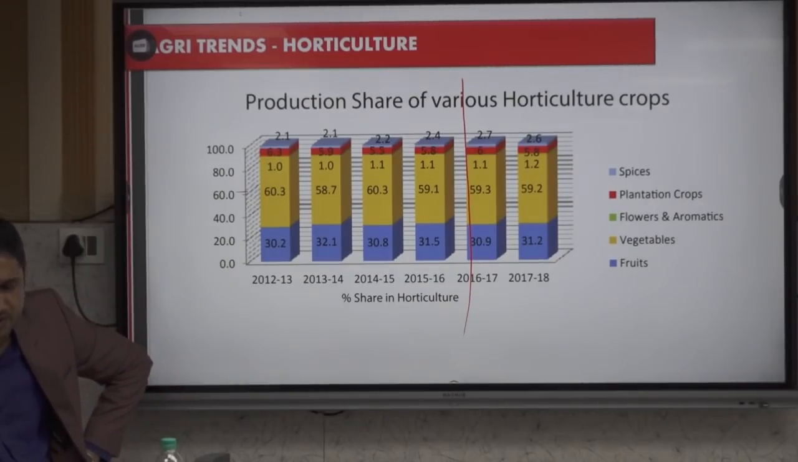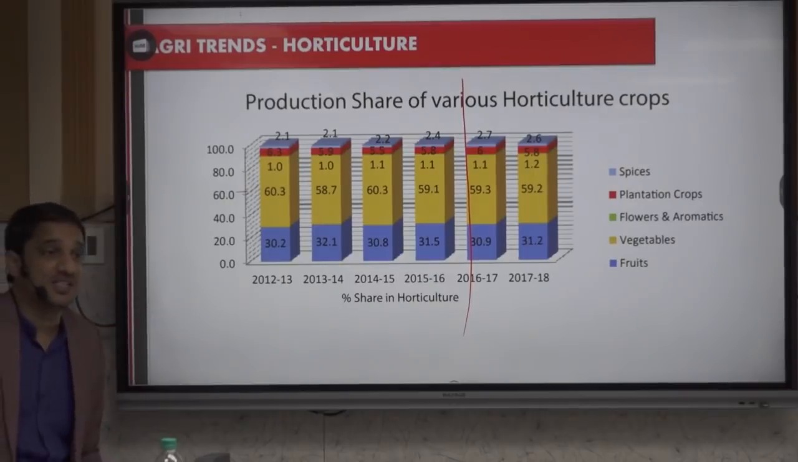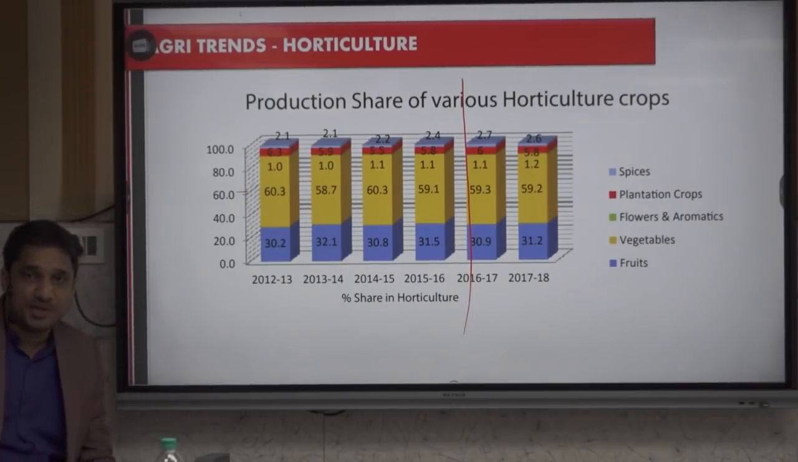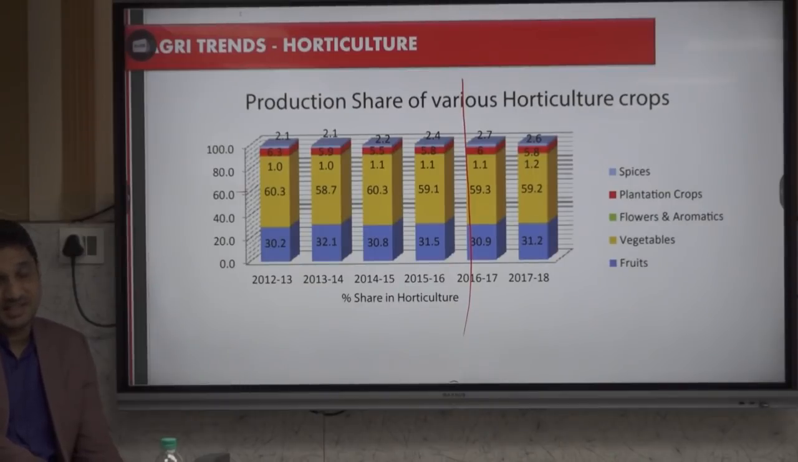Then our growth rate: it's not that we are top now, but our growth rate is also 4 times the world increase in milk growth rate. If the question comes, milk production has been consistently increasing in the last 5 years. Then per capita availability: we have a huge population, but still in per capita we are number 1, at least in something, that is milk. Very good. What is happening?